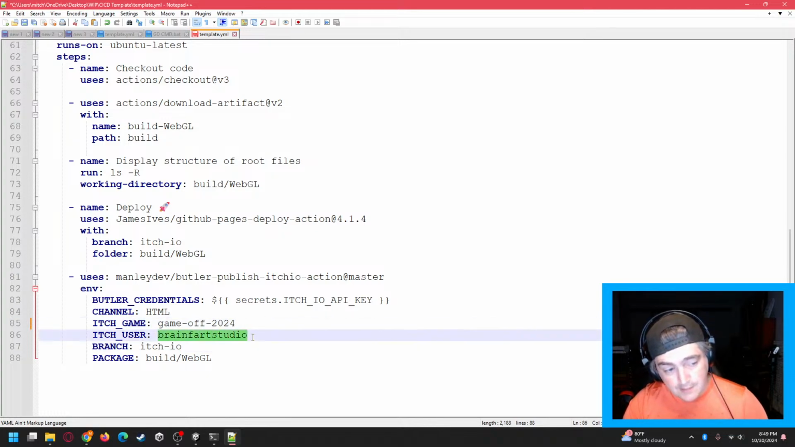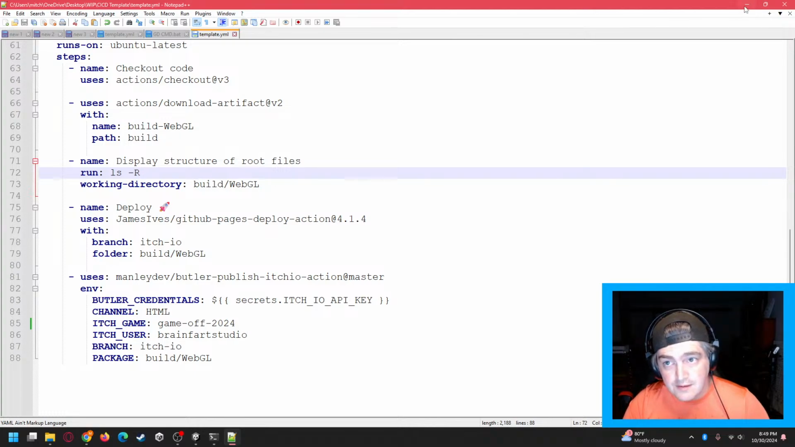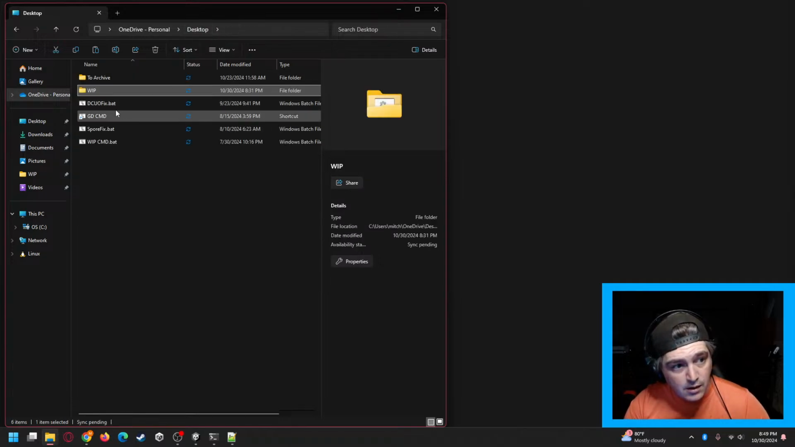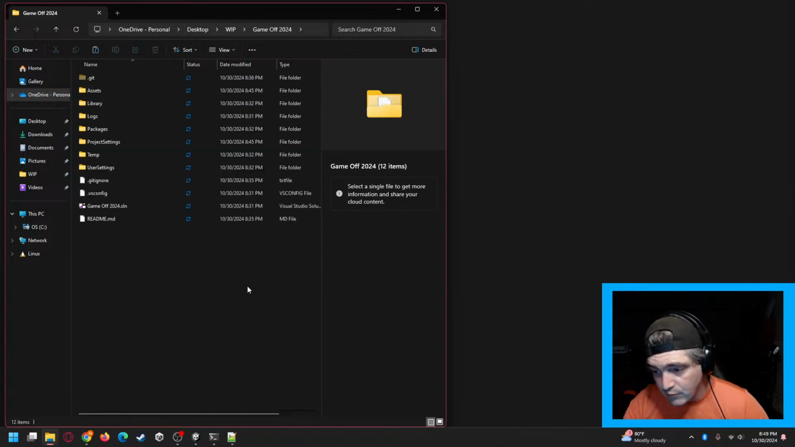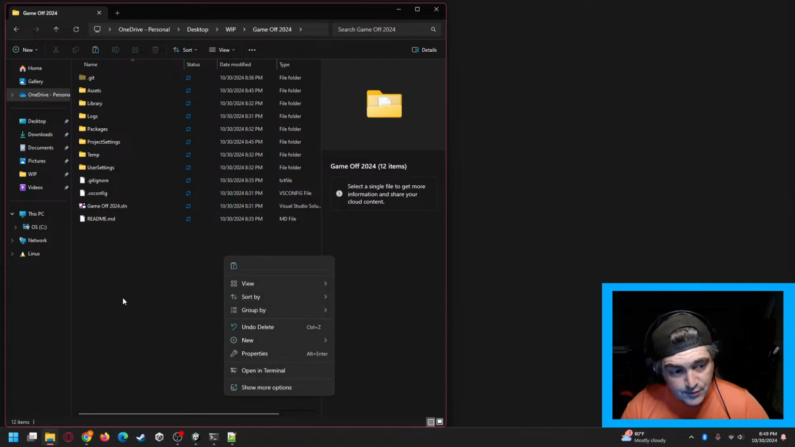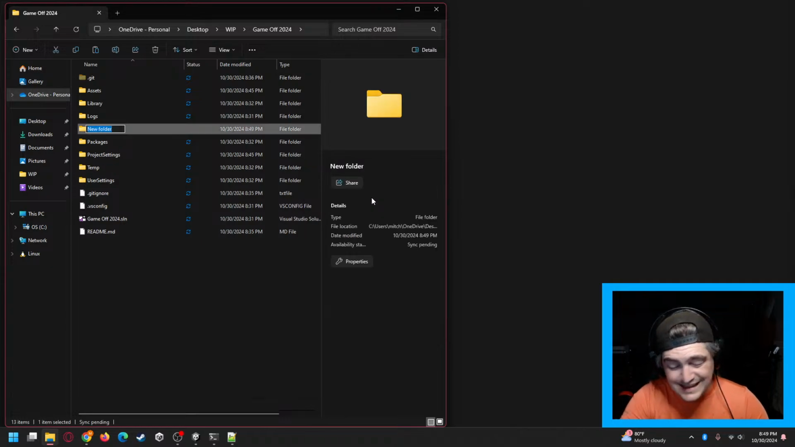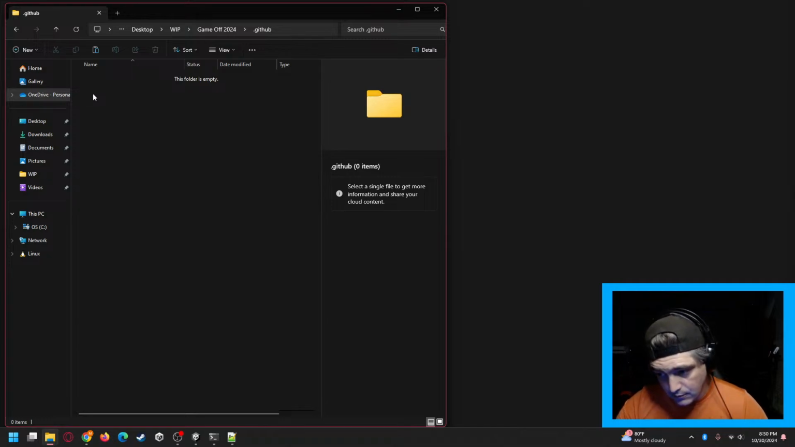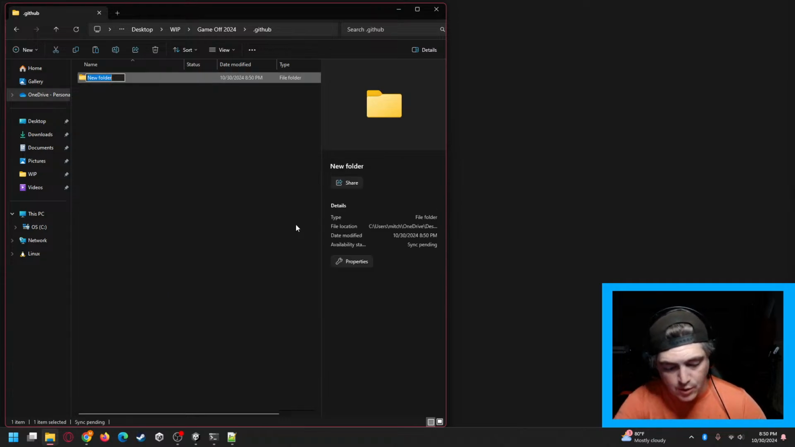And you will need to update your itch username here. That's mine, so I've already got it saved into the template. So I'm going to save this, and I'm going to copy that template. We're going to put it into our Game Off 2024 repository. Now, I can't just go in the root. GitHub has a little bit of a process that you have to do in order to get it in there. It needs to be in a .github folder. And since this is going to be a GitHub action, it's going to go into a separate second directory called workflows.